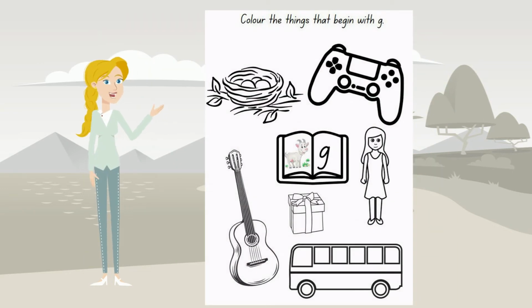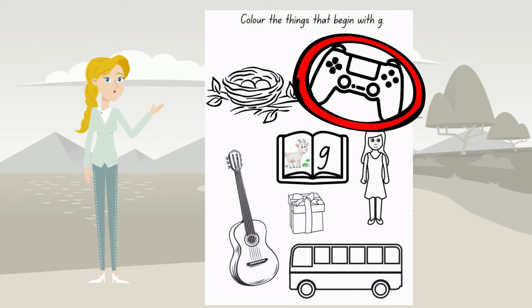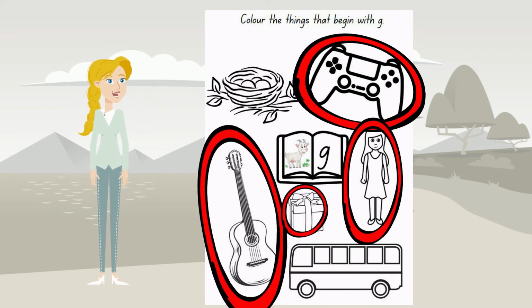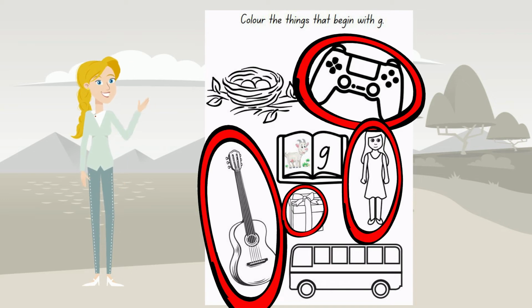There are many things that begin with our new sound G. Let's see if you manage to colour in all the things beginning with G on your sheet. Nest starts with N, not G, so it should not have been coloured. Game, girl, gift, and guitar all start with G and should have been coloured in. And the final one is a bus. Bus starts with B, not G, so it should not have been coloured in either.